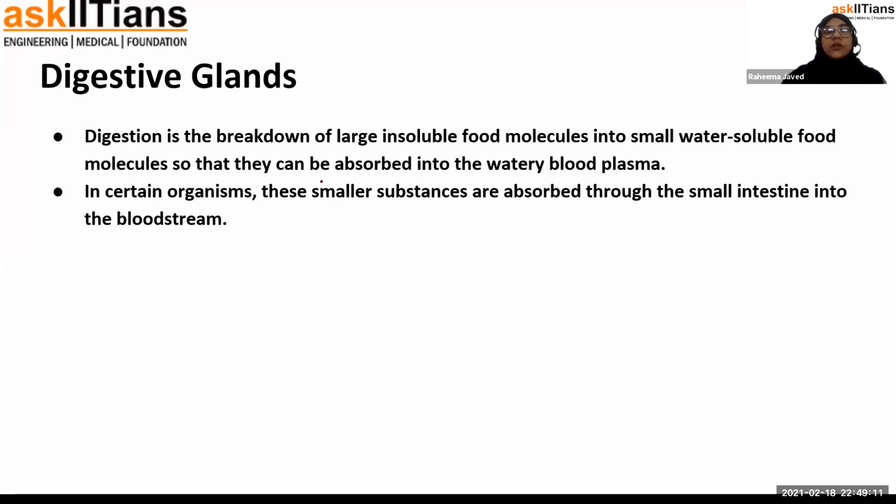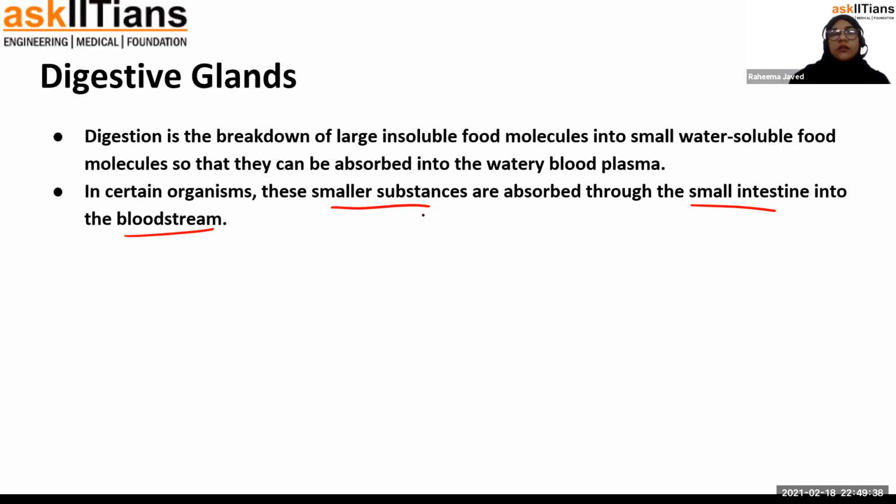Okay, so these smaller substances are then absorbed through the small intestine into the bloodstream. So, if the digestive glands are not there, the substances will not be broken down into smaller substances which can be easily absorbed by our blood. So the absorption and assimilation part of the digestion will not take place without the digestive glands.